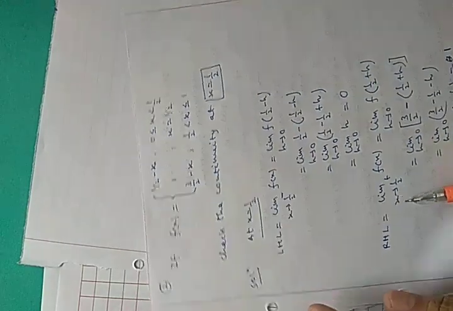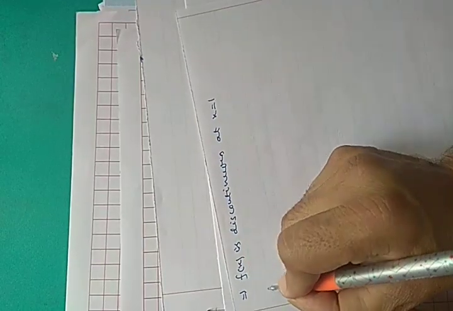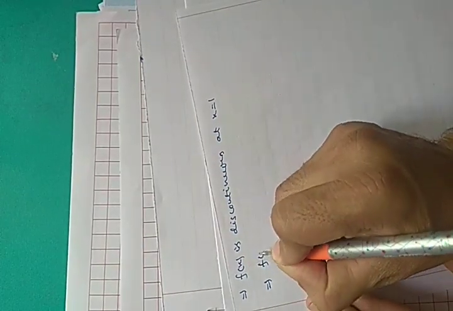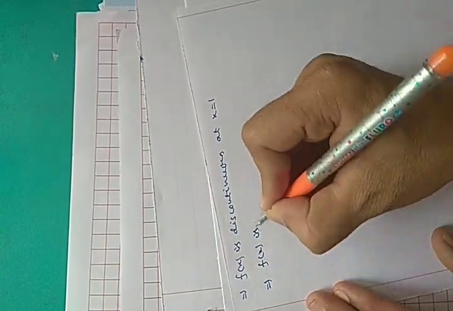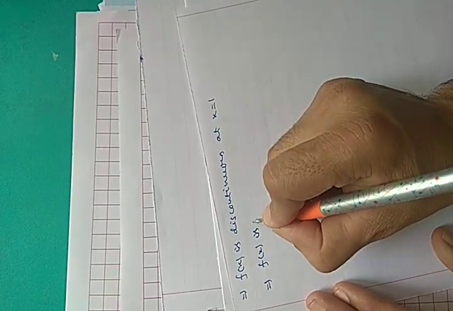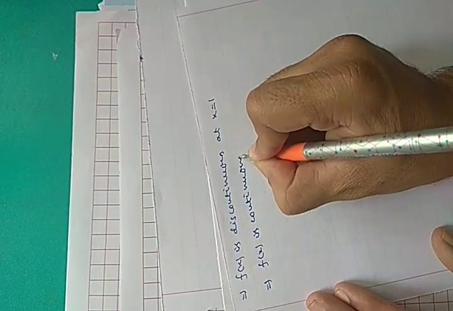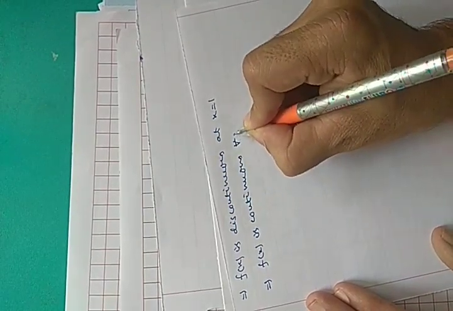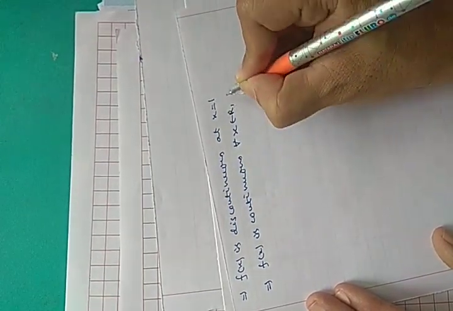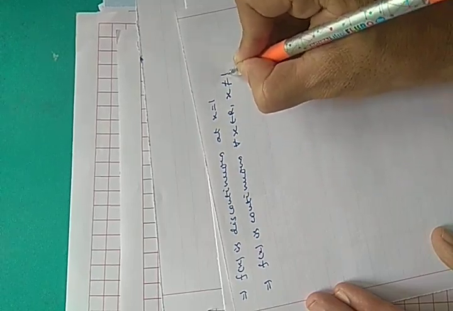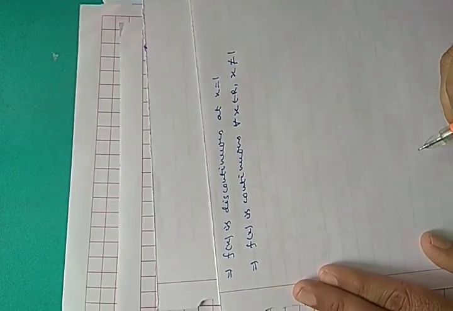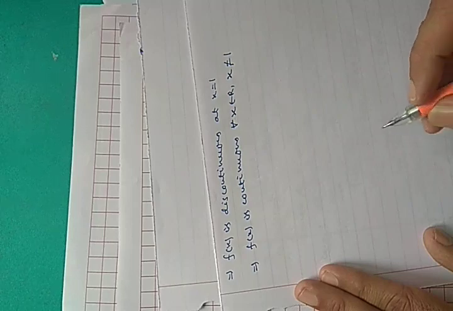Okay. So what is the answer of this question? f(x) is discontinuous at x equals 1. So this implies f(x) is continuous for all x belongs to R and x not equal to 1. Okay. So the only point of discontinuity is 1.